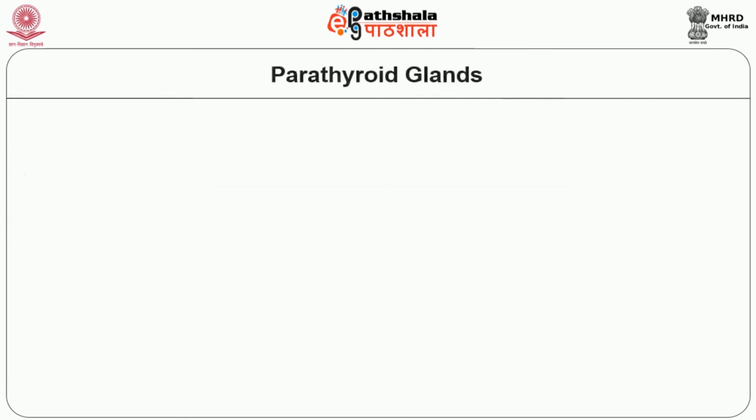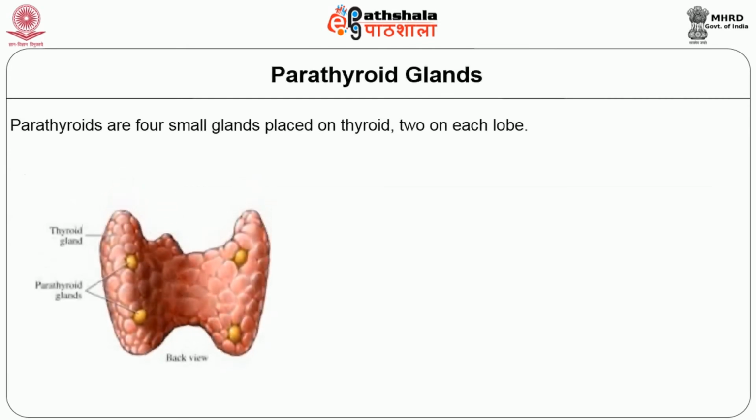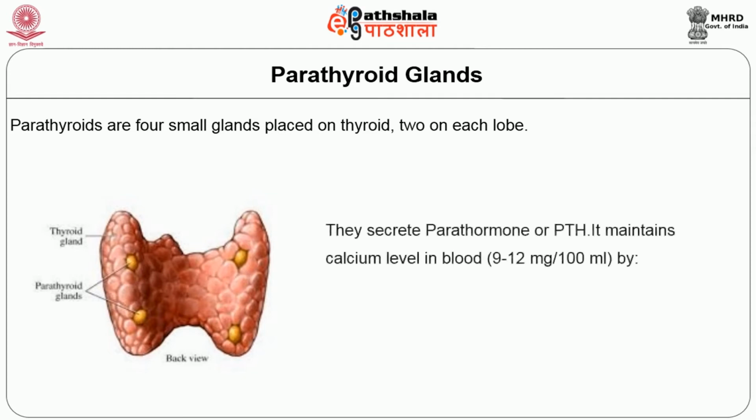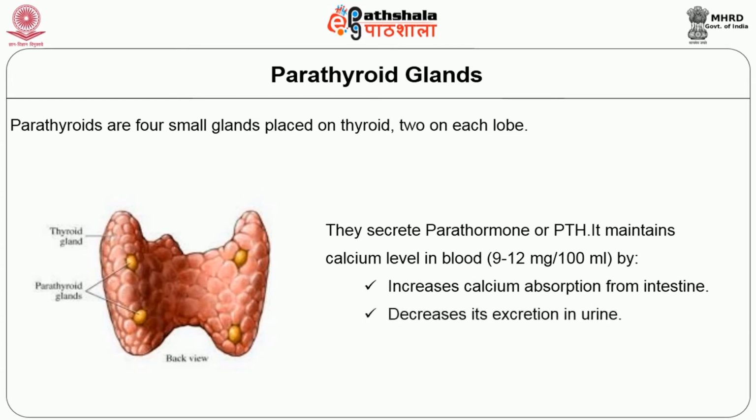The next is the parathyroid gland. The parathyroid glands are 4 small glands placed on the thyroid, 2 on each lobe. So this picture shows the 2 parathyroid glands on either side. This is present on the posterior aspect of the thyroid gland. They secrete parathormone. It is responsible for maintaining calcium level in the blood. It maintains the calcium level by increasing calcium absorption from the intestine, decreasing its excretion in urine, and lowering the serum phosphate by excretion.